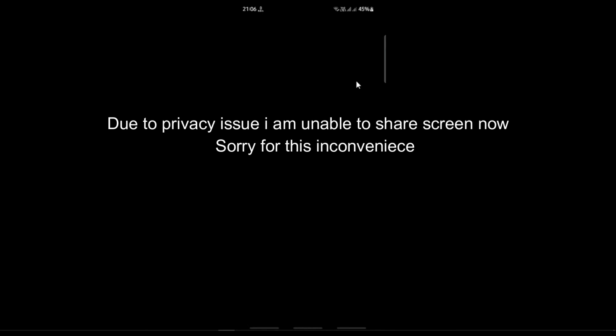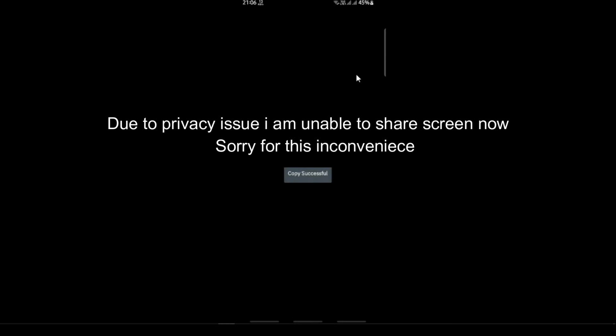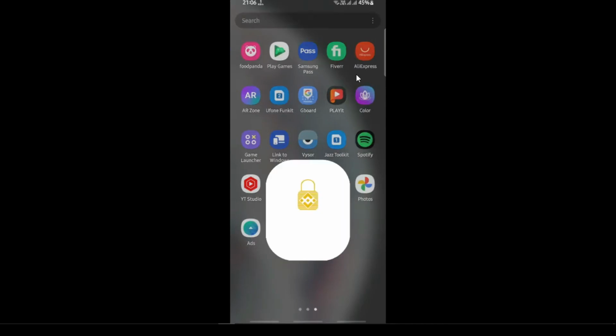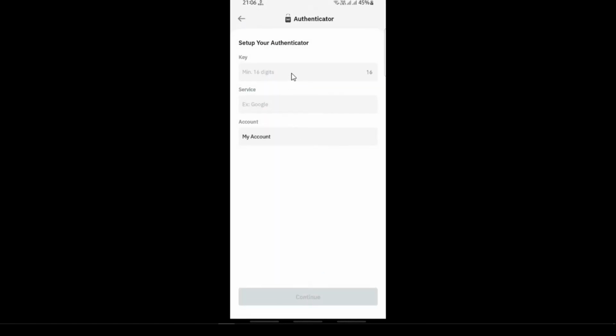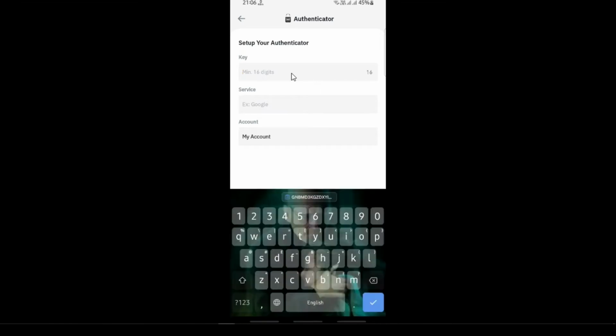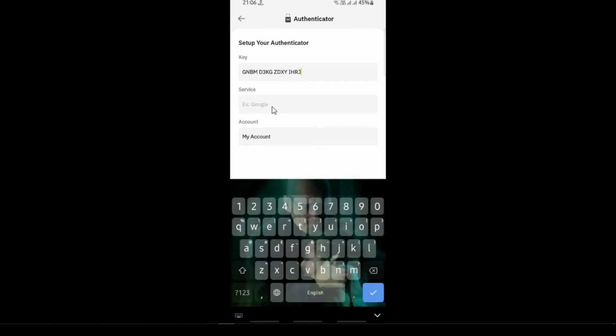skip the tutorial. Once you skip the tutorial, you will see a QR code and a 16-digit setup key. Copy this key and go to Binance Authenticator app. Make sure you keep this key in a secure location. Now click on enter a setup key and paste it in the key box. Down below in the service box you can type Binance or Google, whatever you want, and click on continue.